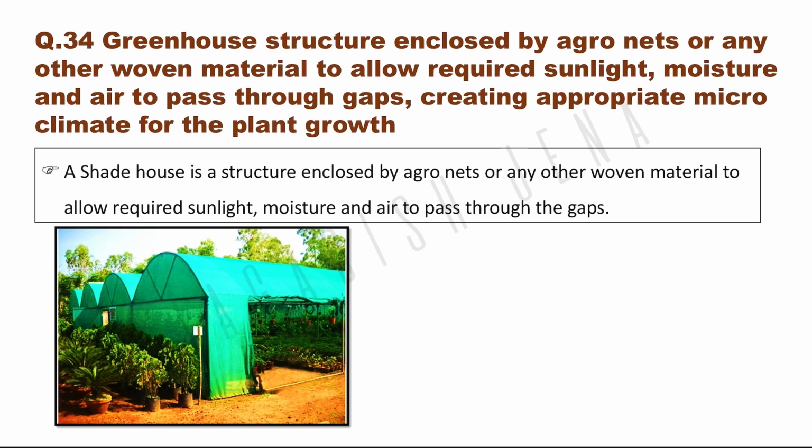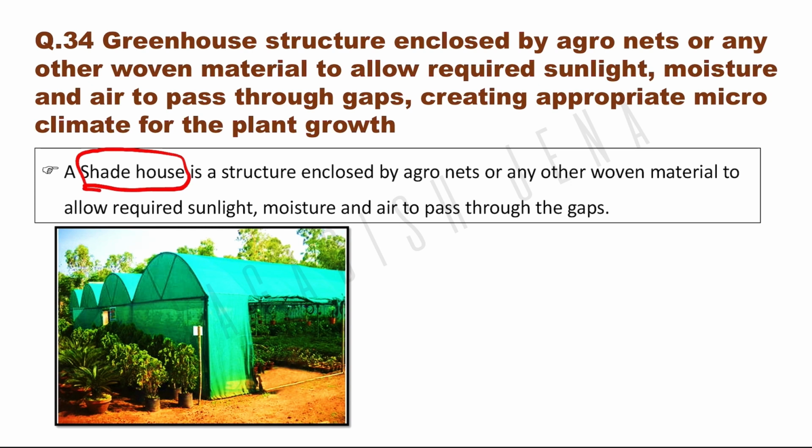Greenhouse structure enclosed by agro nets or any other woven material that require sunlight, moisture and air to pass through gaps, creating appropriate microclimate for the plant growth. That is called shade house. Okay, so there are different types of protected cultivation structures like greenhouse, polyhouse, polytunnel, shade house, net house.